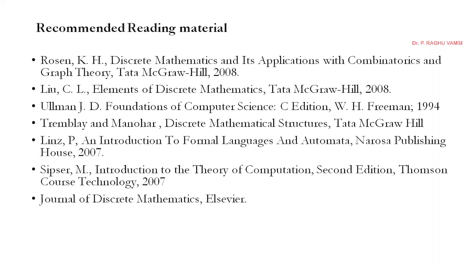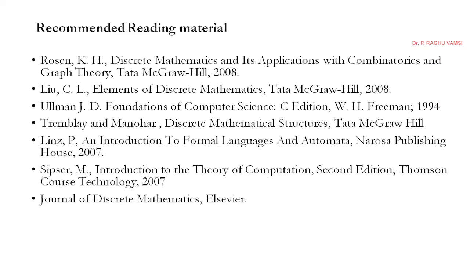Rosen, K.H., Discrete Mathematics and its Applications with Combinatorics and Graph Theory. Its latest version is available in the Indian edition, so you may get it from the library. The majority of the concepts we discuss in this course are from this book.